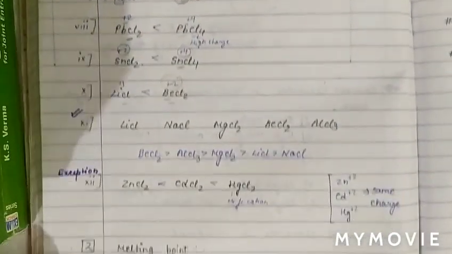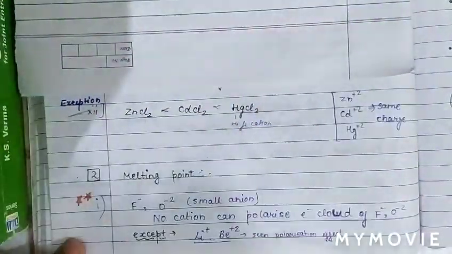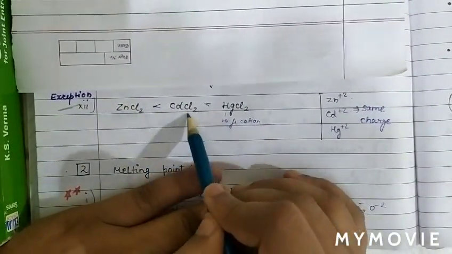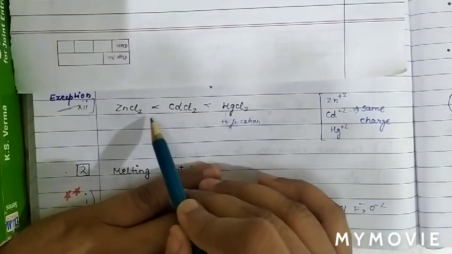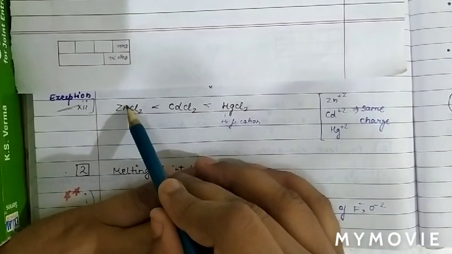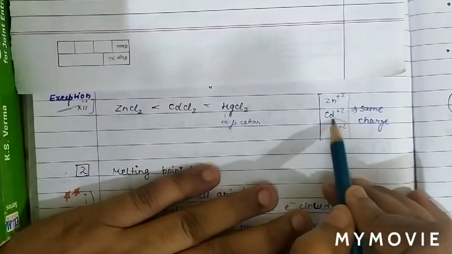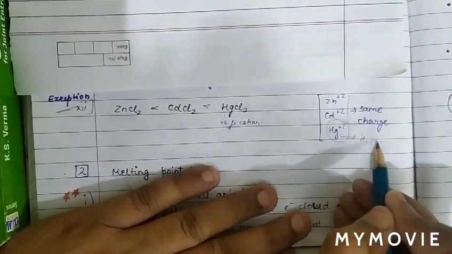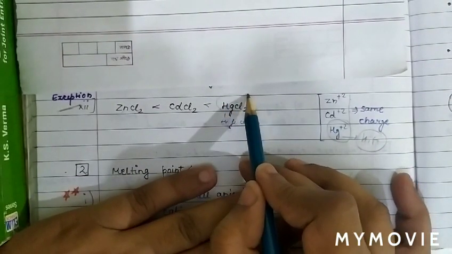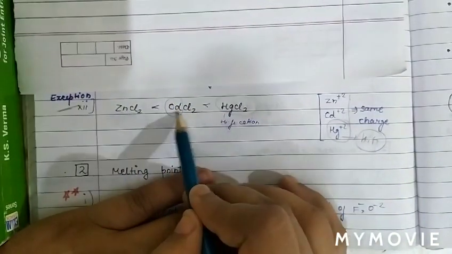See the next question, a very important question I'm discussing here, and you may also learn it as an exception. What is in this question: ZnCl2, CdCl2 and HgCl2. We have to compare the covalent character. The anion is the same, Cl, and the charge on the cation is +2, +2, +2. Same charge, but Hg2+ is a high-phi cation, and a high-phi cation has more covalent character. As the atomic number of Cd is more than zinc, CdCl2 will have more.